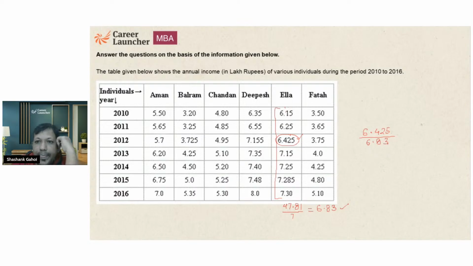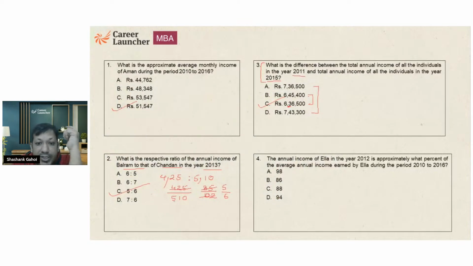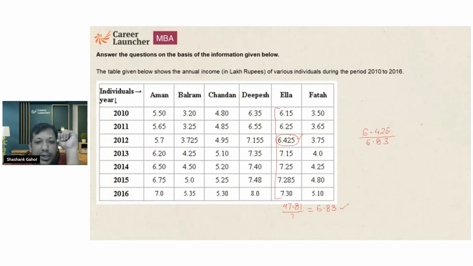Okay. Now I know this number is definitely going to be greater than 90%. Which options are greater than 90%? That is 94 and 98. So the options are a little far from each other, so I'm going to do a little bit of approximation. I'm going to take this as 6.4, this as 6.8. So 6.4 is what percent of 6.8?